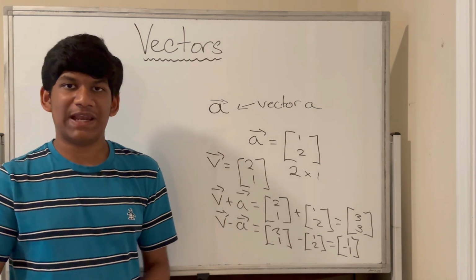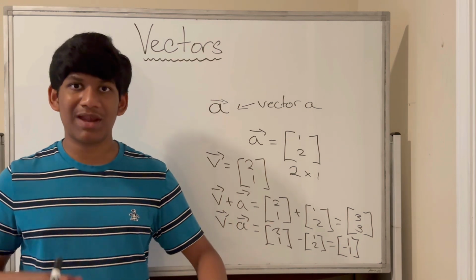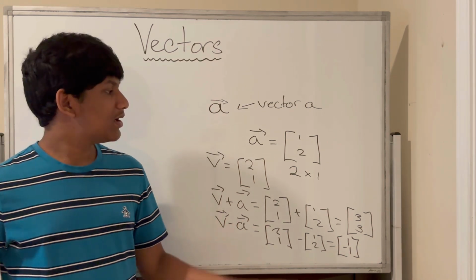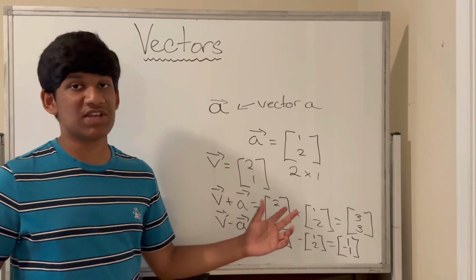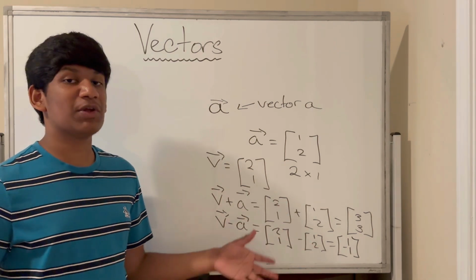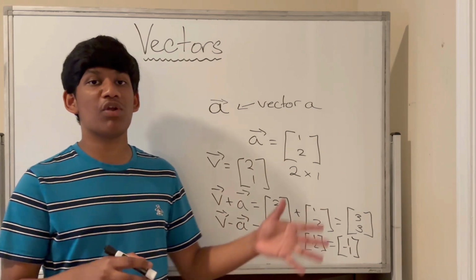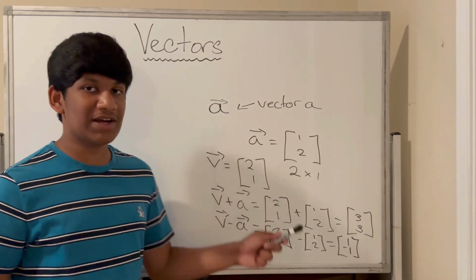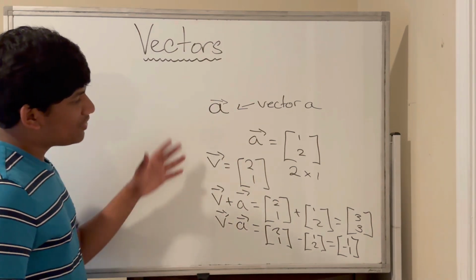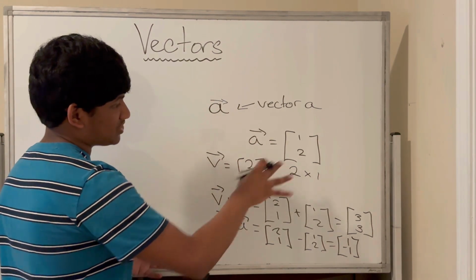Well, what's the difference between a vector and a matrix? A matrix has more than one row and more than one column. Now this is different from a vector. A vector can have multiple rows and one column, or it can have multiple columns and one row. But a matrix has definitely more than one row and more than one column. So that's the difference between a vector and a matrix. So this is basic vector addition, subtraction, and the notation of a vector.